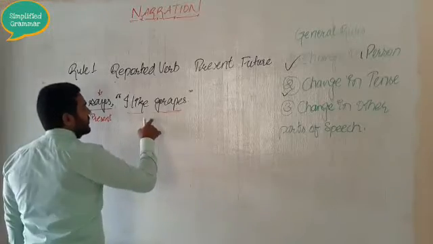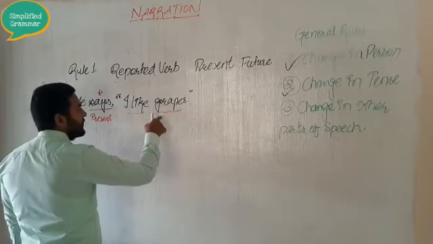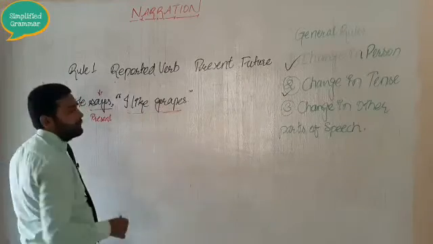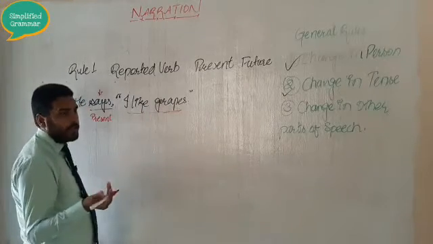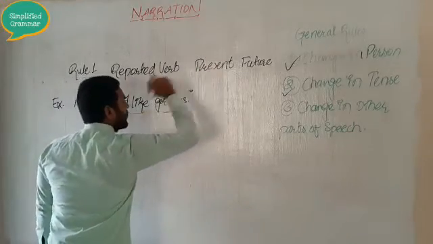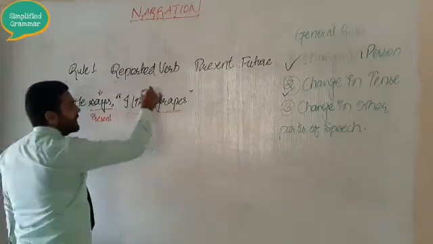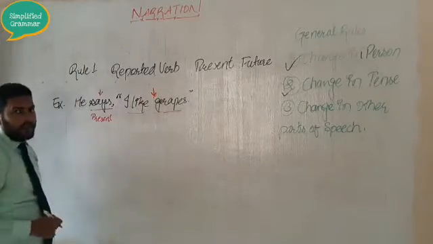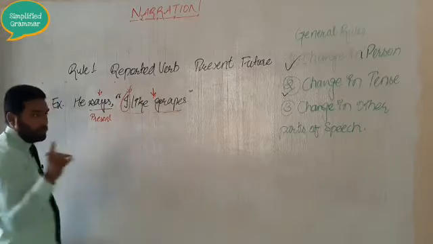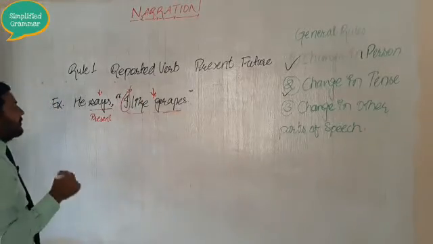You can see which tense has been used here: I like grapes. This is the simple present tense. So what is rule number 1? If your reported verb is in the present tense or in the future tense, then this portion will not change. Only the person will change. I hope you are getting me.